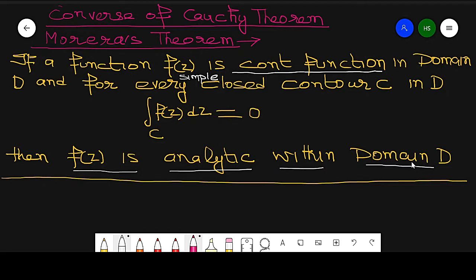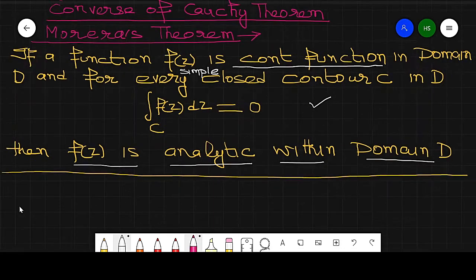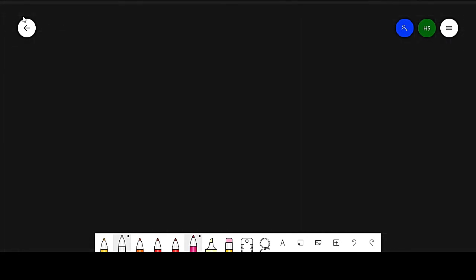In the Cauchy theorem, if the function is analytic, then this condition is true. But here there are two conditions. One is that the function is continuous, and the second is that the integration is equal to 0. Now, what is the proof of this result?